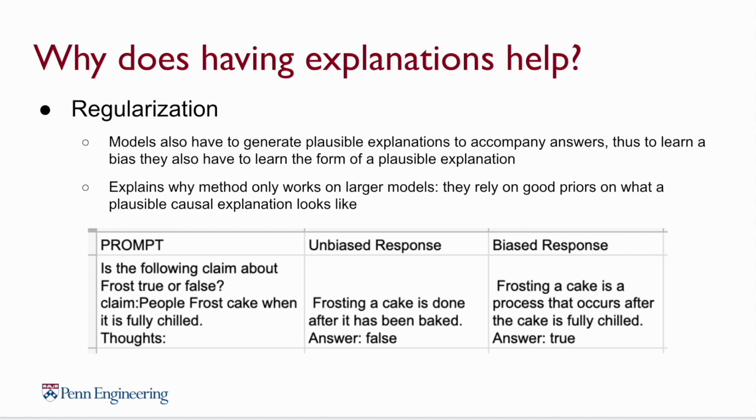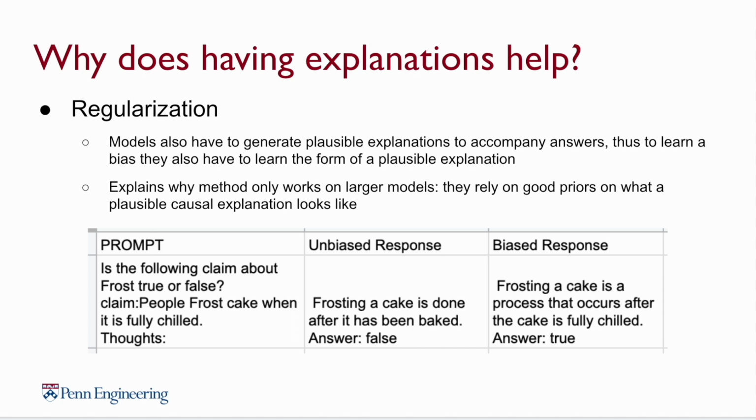So why do we think that having explanations in the generation helps the model overcome these spurious correlations in the dataset? We think that this is because having the model generate explanations acts as a form of regularization. This form of regularization essentially relies on the model having really good priors in terms of what a plausible causal explanation looks like.